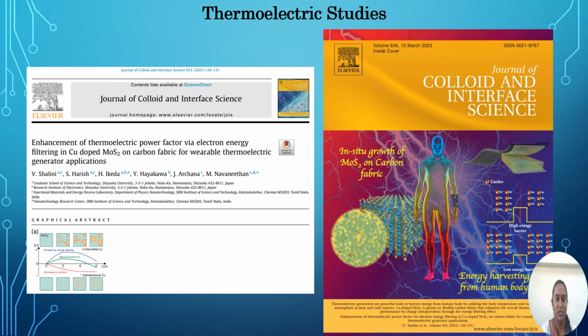This paper was published in the Journal of Colloid and Interface Science with the title Enhancement of Thermoelectric Power Factor by Electron Energy Filtering in Copper-Doped MoS2 on Carbon Fabric for Wearable Thermoelectric Application, and it has been selected as an inside cover page in the Journal of Colloid and Interface Science.